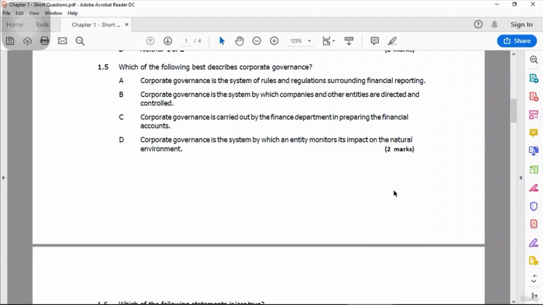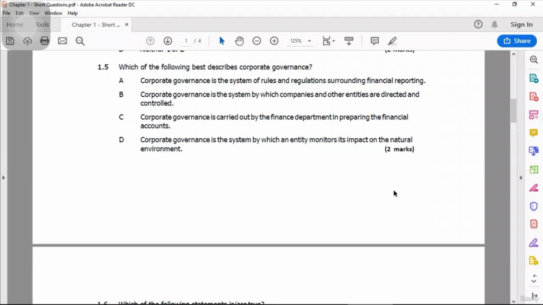A. Corporate governance is a system of rules and regulations surrounding financial reporting. No, it is not correct, because IFRS surround financial reporting. Corporate governance deals with all of the activities within the organization, how the organizations are run overall. So corporate governance is not only about financial reporting, it covers all of the activities.